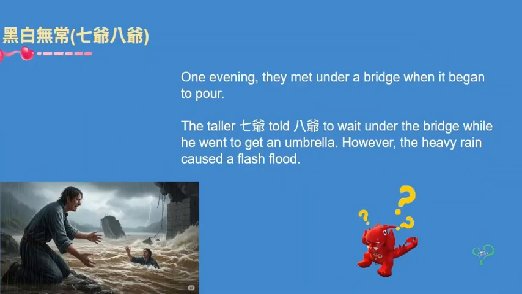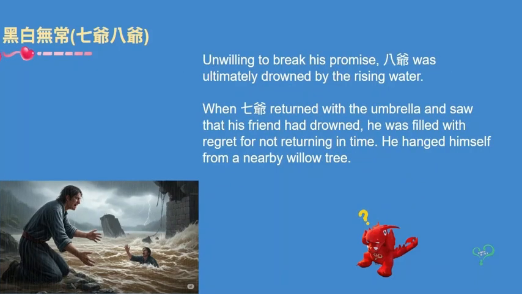One evening, they met under a bridge when it began to pour. 七爷 told 八爷 to wait on the bridge while he went to get an umbrella. However, the heavy rain caused a flash flood. Unwilling to break his promise, 八爷 was ultimately drowned by the rising water. When 七爷 returned with the umbrella and saw that his friend had drowned, he was filled with regret for not returning in time. He hanged himself from a nearby willow tree.